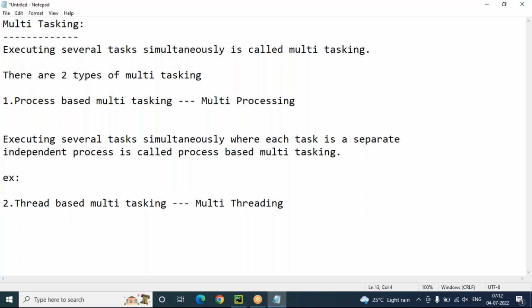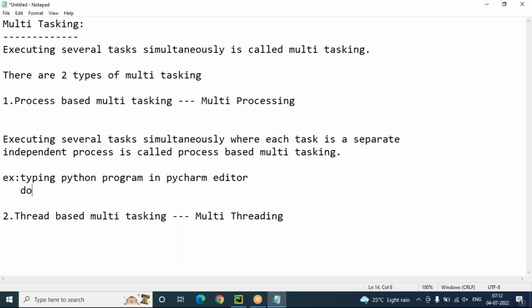What is the example? While typing a Python program in the PyCharm editor, just assume that behind the scenes I'm downloading a file from the computer.